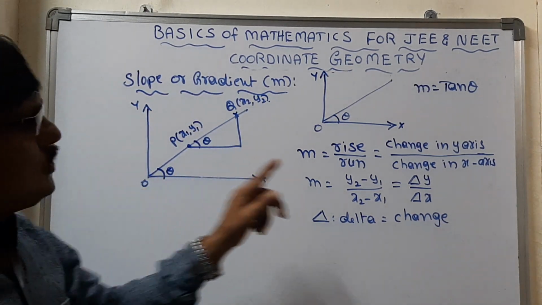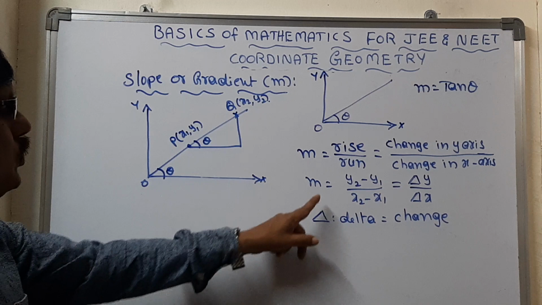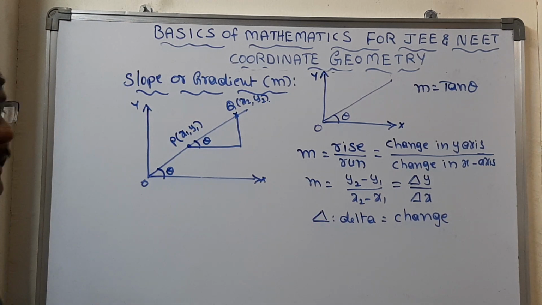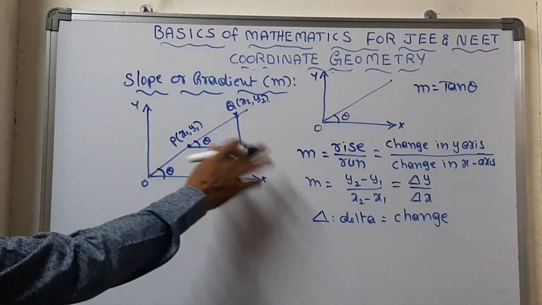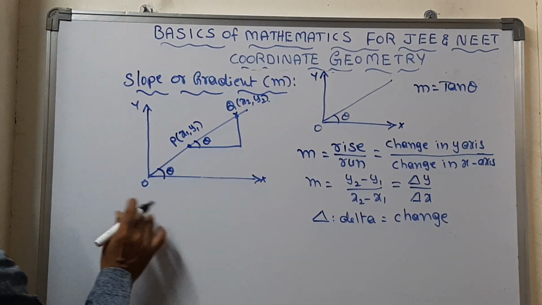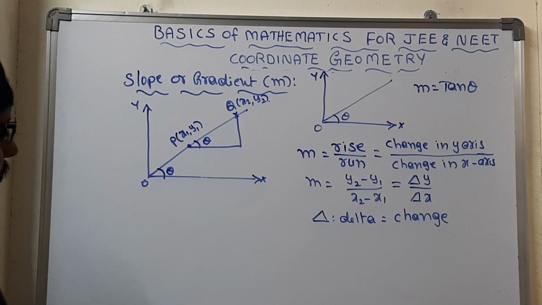Change in y-axis to change in x-axis, that gives you the slope. Is it clear? And if any type of graphs are given, then we can find out the slope values. Next case is, now let's go for the remaining graphs.